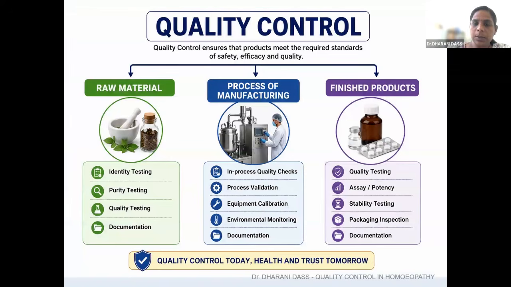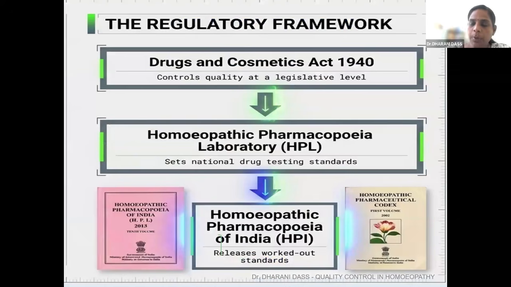Coming to quality control, the quality has to be maintained starting from the raw material through the entire process of manufacturing until the finished products. So at different levels, the quality has to be maintained. How do you know the quality? The guidelines are given in the Drug and Cosmetic Act.